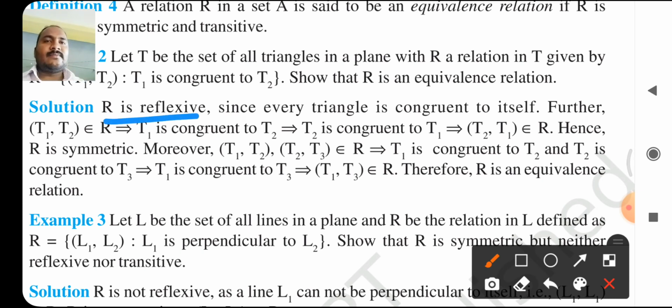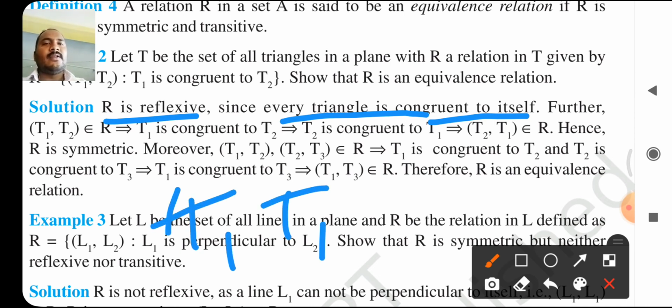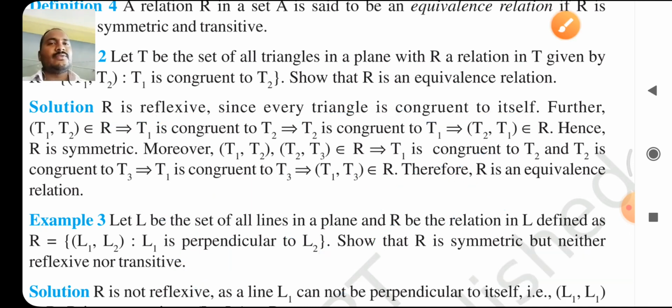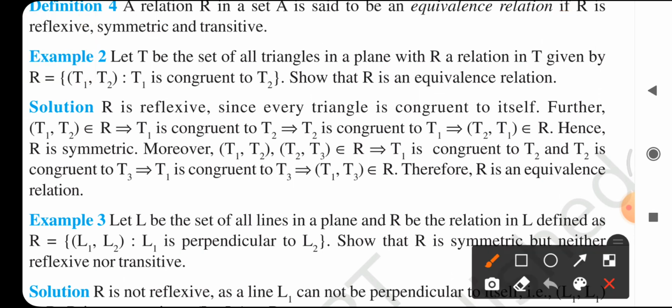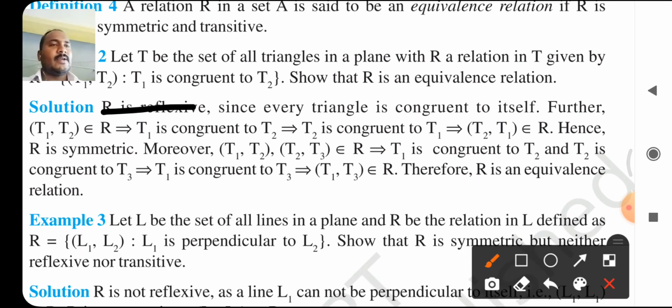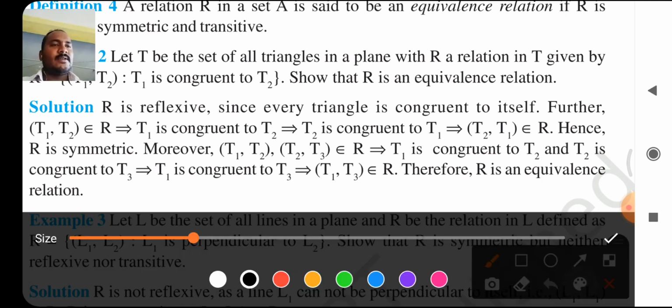Solution: R is reflexive since every triangle is congruent to itself, or (T1, T1) belongs to R, as T1 is congruent to T1. Because of this, R is reflexive.